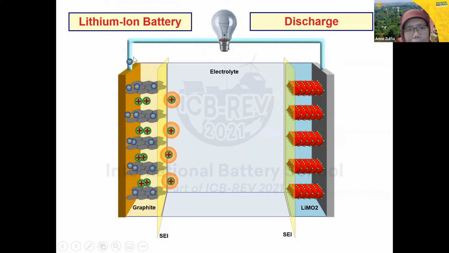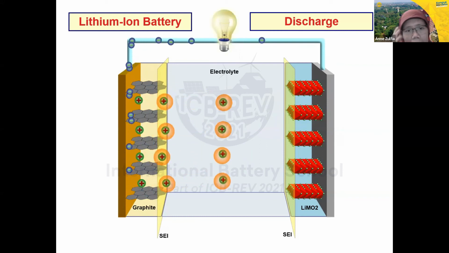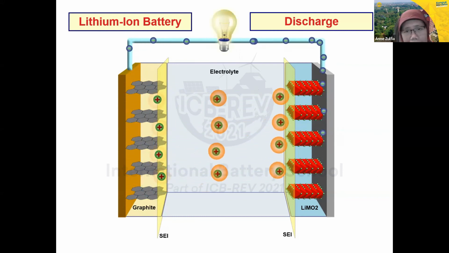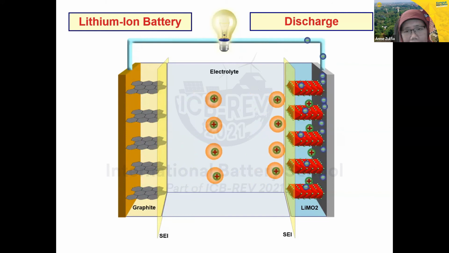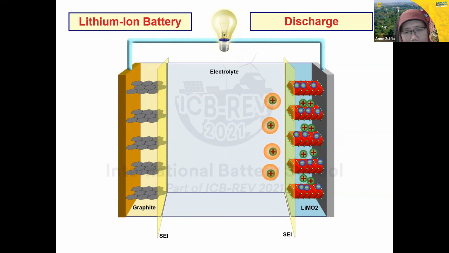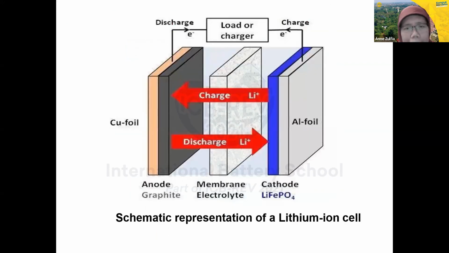So this is the charge from the anode to the cathode. So the lithium ion will be stored in the cathode materials. So this is the schematic of a battery cell. So we have this charge from anode to cathode, discharge from the cathode to anode.